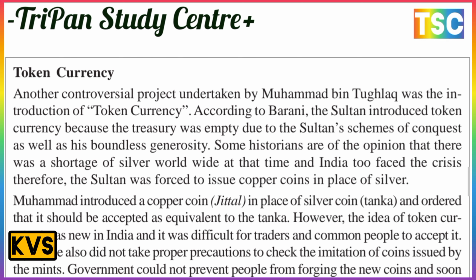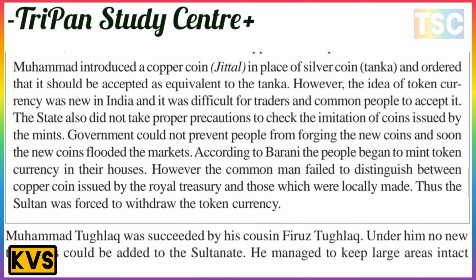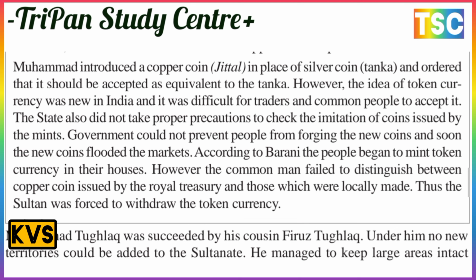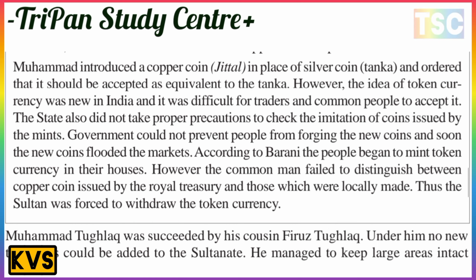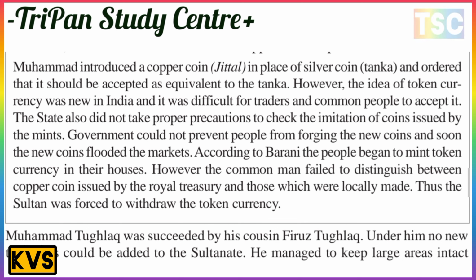Without precaution on this coin, the government could not prevent people from forging new coins, and soon the new coins flooded the market. This was a very difficult year. According to Barani, people began to mint token currency in their houses. The common man failed to distinguish between the copper coin issued by the royal treasury and those made locally. Thus, the Sultan was forced to withdraw the token currency.